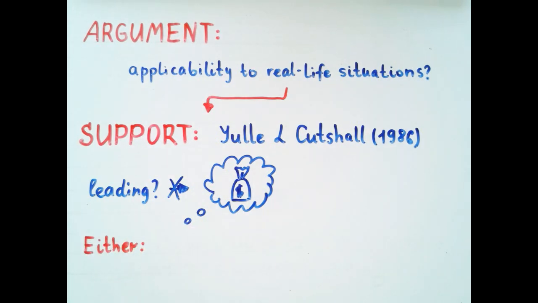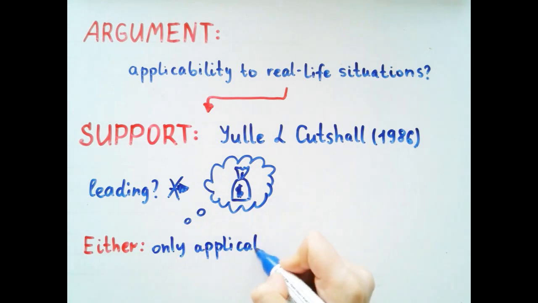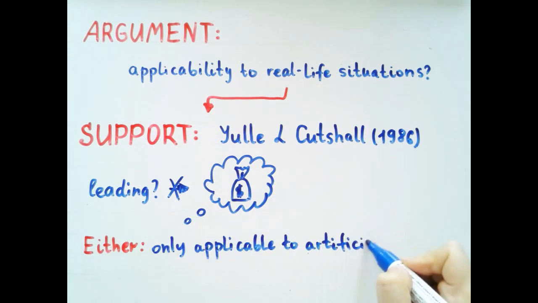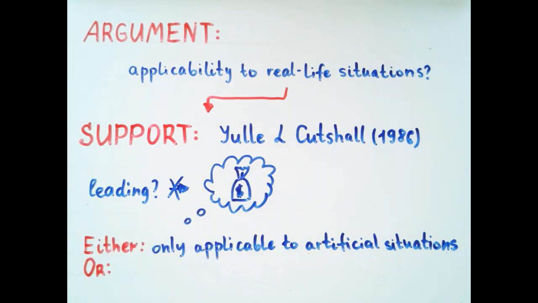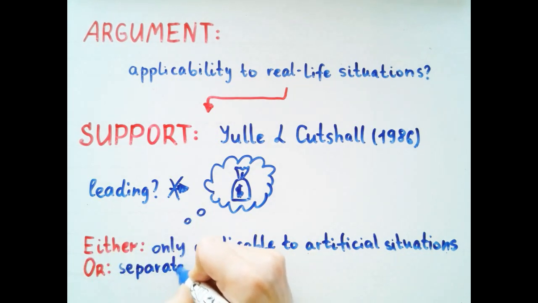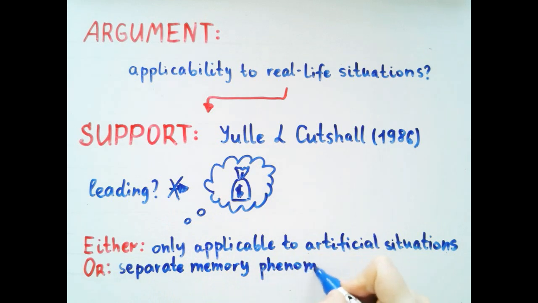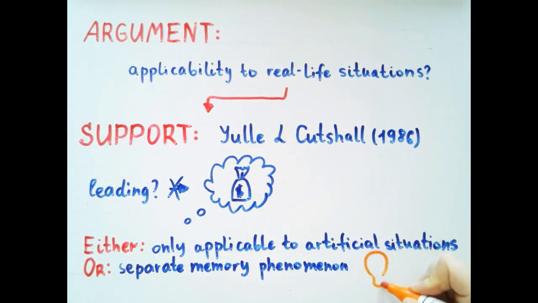Either the theory of reconstructive memory is only applicable to artificial experimental conditions, or the study of Yuille and Cutshall tapped into a separate memory phenomenon, perhaps flashbulb memory. Unlike the previous studies, we may assume that participants in the study of Yuille and Cutshall experienced a strong emotional arousal when they witnessed the event. It is possible that this emotional arousal activated the mechanism of flashbulb memory, which obscured the action of reconstructive memory.